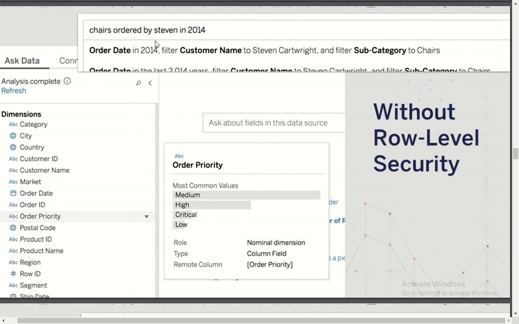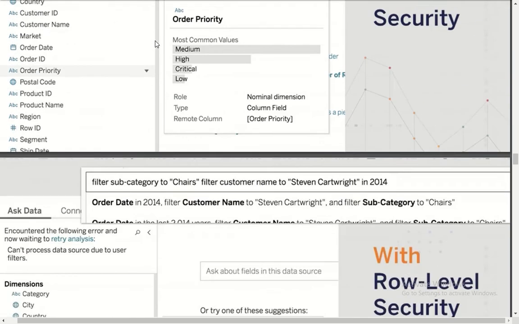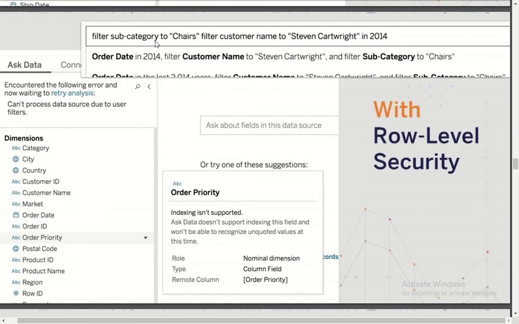It is able to give suggestions within the query mode. Now let's see with row level security. If you hover on the same data set, this one is an RLS enabled data set. If I hover on order priority, it says indexing is not supported because RLS is enabled for this particular data set.